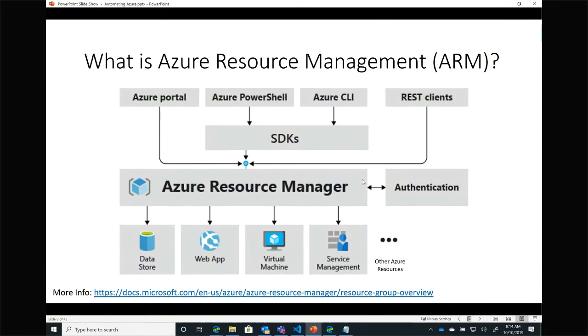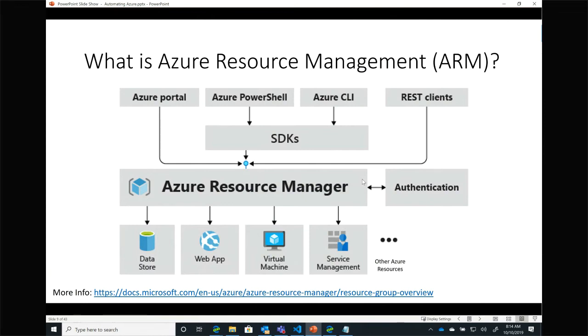So what is ARM? At the end of the day, Azure has this fabric, this underlying core piece of infrastructure that operates it itself, right? That core piece of infrastructure is implemented using ARM. It is the Azure Resource Manager. It is the underlying control plane that operates all of Azure. So every Azure service uses ARM to deploy itself, to talk about itself.